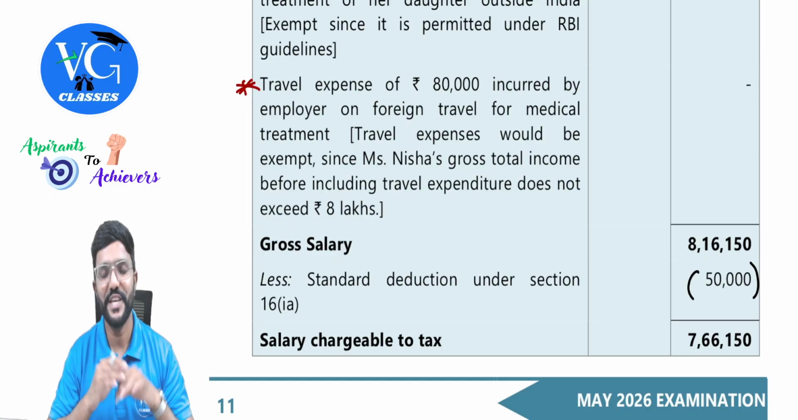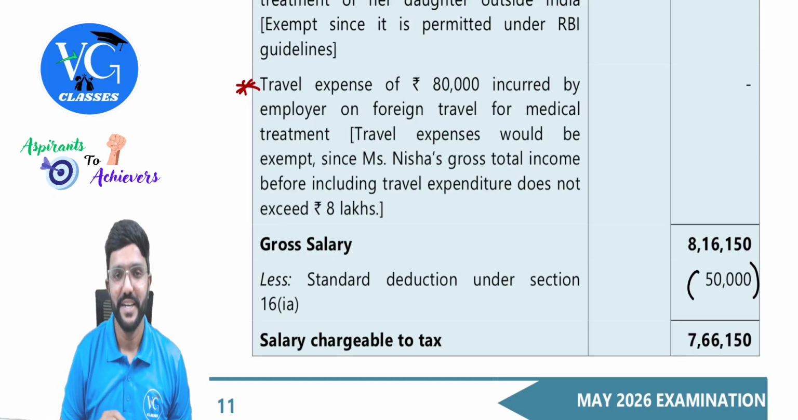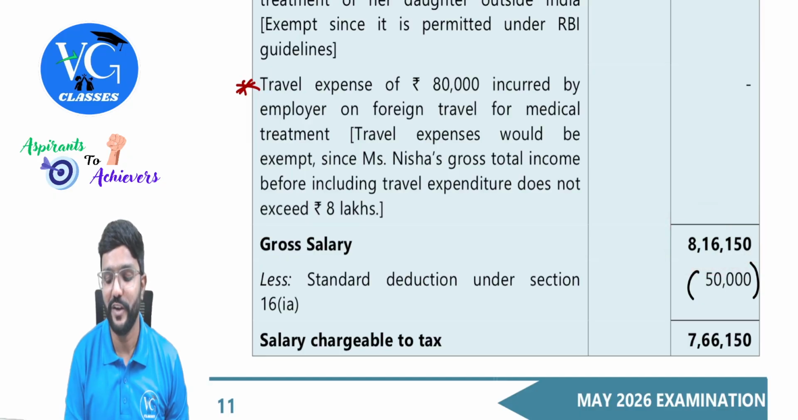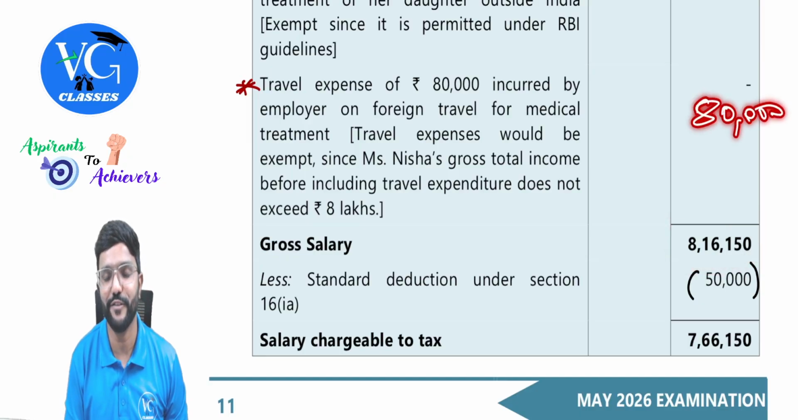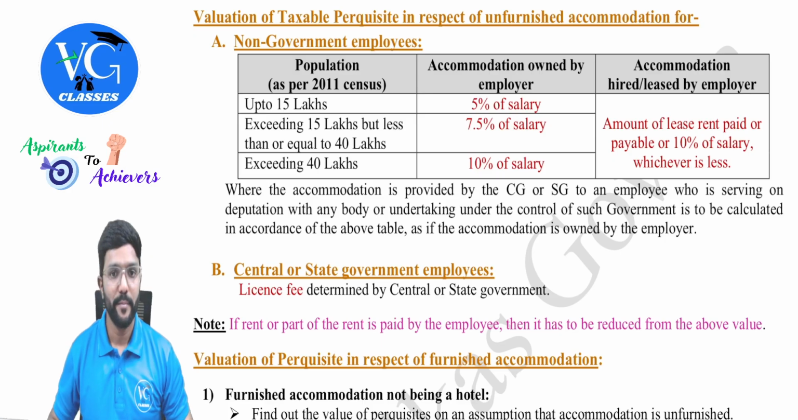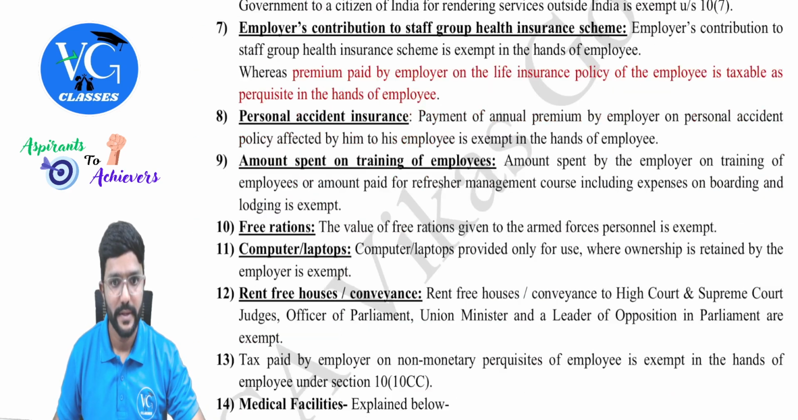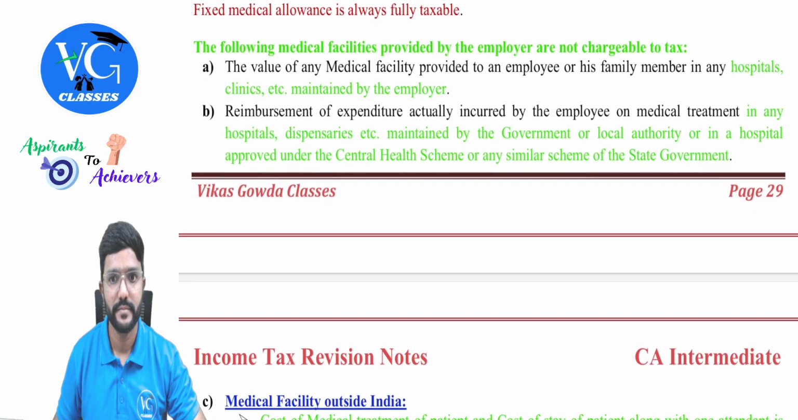Will be exempt. See, by mistake, if you consider that if gross salary is within 8 lakh, it is exempt, then you will apply it wrongly, guys. You will consider 80,000. Please be careful. The term used in the provision, just a minute, I will show you. That is with respect to foreign travel, right? Yes, just a minute. Yeah, given here.